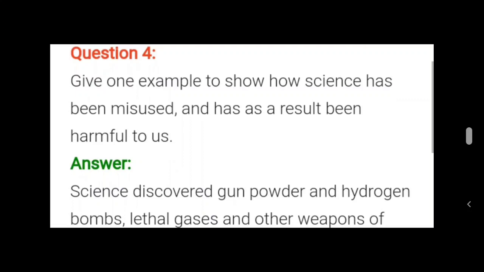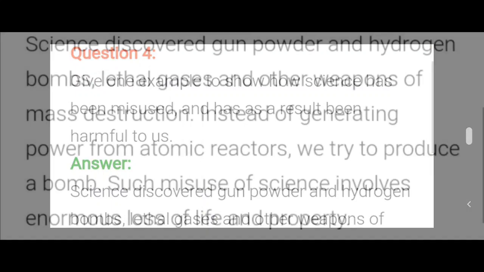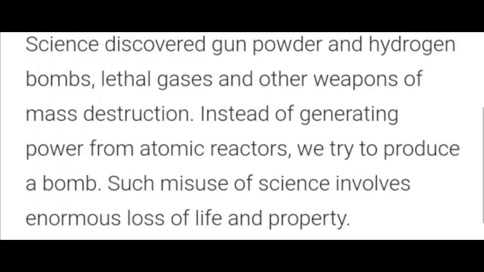Give one example to show how science has been misused and has as a result been harmful to us. Science discovered gunpowder, hydrogen bombs, lethal gases, and other weapons of mass destruction.